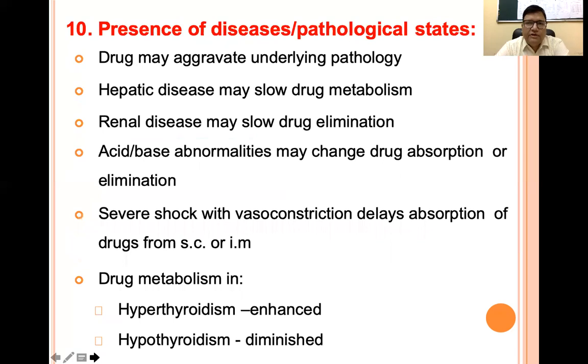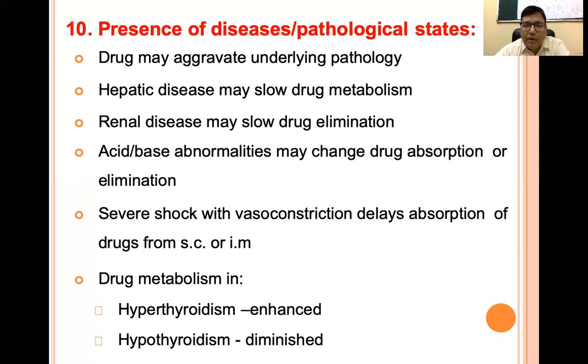The other factor which modifies drug action is the presence of disease or pathological states, where a drug may aggravate the underlying pathology. The drug can cause renal failure or hepatotoxicity, like isoniazid, the anti-tubercular drug, which causes hepatotoxicity. And the disease condition can also produce an effect on drug metabolism or pharmacokinetics. Like if the patient has hepatic disease, there will be slower metabolism, microsomal enzymes will be low, and so the metabolism will be altered. In renal disease, there will be slow elimination.